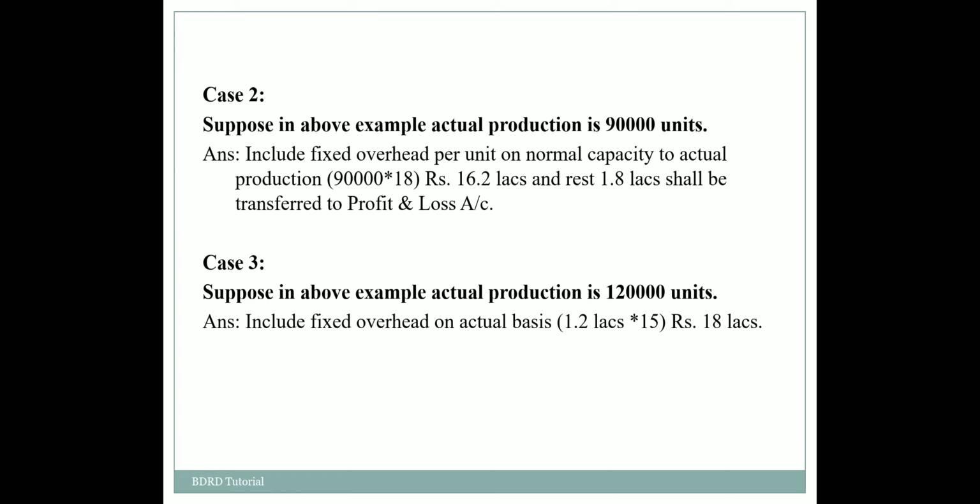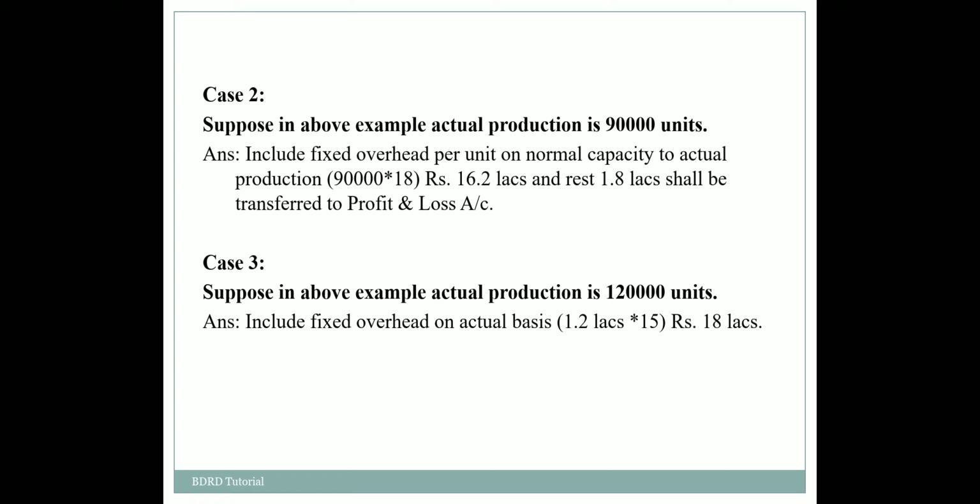Similarly in this case also fixed overhead is not going to change with the change in output, and it will continue to remain at rupees 18 lakhs. Therefore, overheads on actual basis is rupees 15, that is 18 lakhs divided by 1,20,000. So the overhead per unit will be rupees 15.